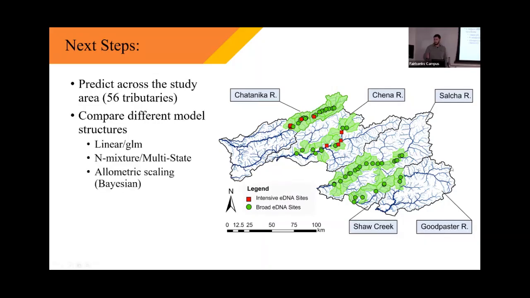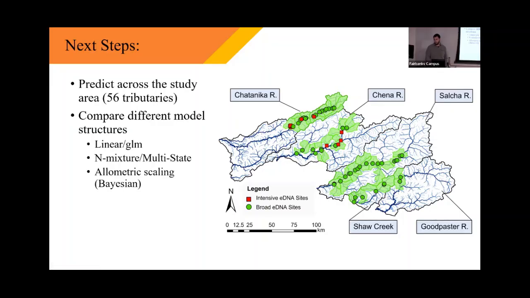So to do that, I'm comparing a couple different model structures and techniques. I already talked about the linear model, and that may or may not be a good method to estimate fish abundance here. There are other model structures we can use, like an N mixture model or a multi-state occupancy model, which would fit the eDNA data set a little better. And there's also potential to incorporate allometric scaling using a Bayesian context.